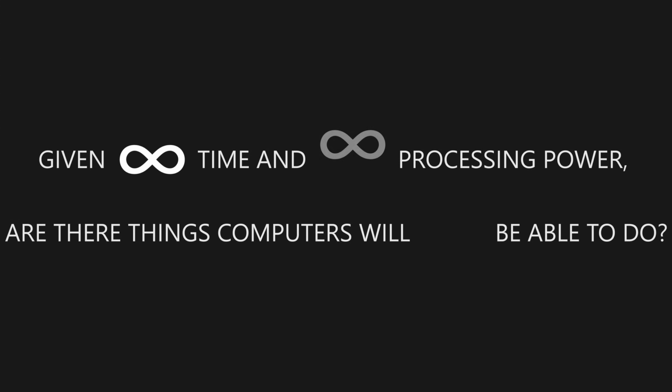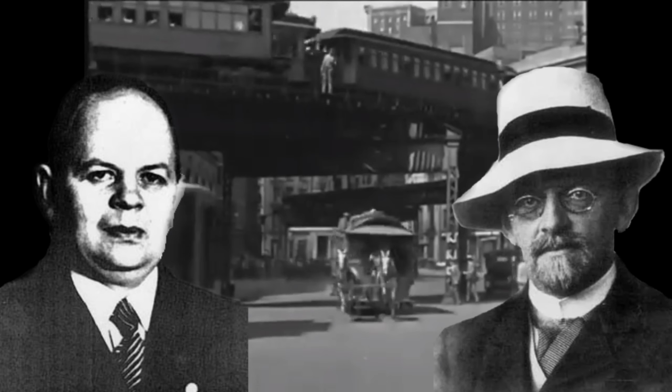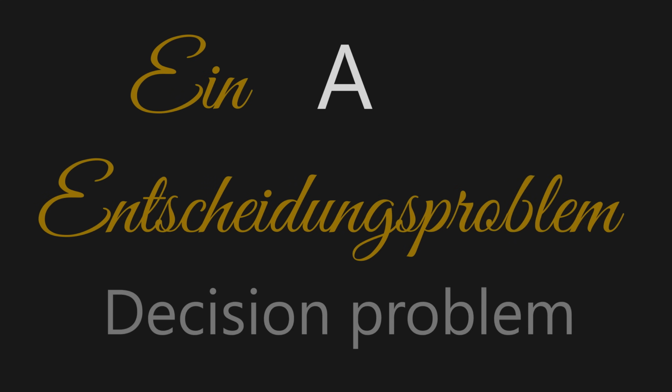Given infinite time and infinite processing power, are there things computers will never be able to do? Yes. The year was 1928. Wilhelm Ackermann and his colleague David Hilbert were mathematicians at the University of Göttingen in Germany, and they had a problem, ein Entscheidungsproblem, a decision problem.